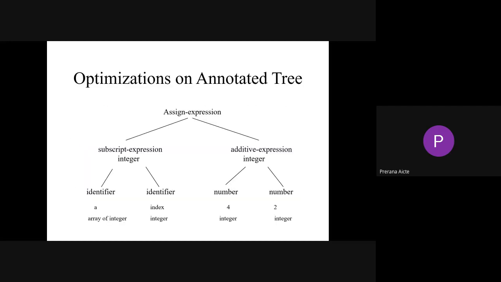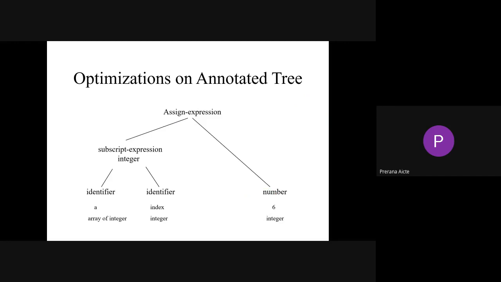See, again, the same type of expression. So how much we are able to optimize the code, that much we are able to reduce the time of execution as well as the space. See here. So if we keep it like this, instead of writing 4 plus 2, directly we can write like this, right? So A of index is equal to 6, right? So we call it constant folding.